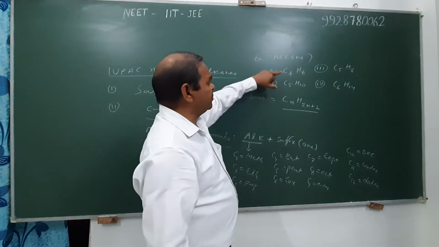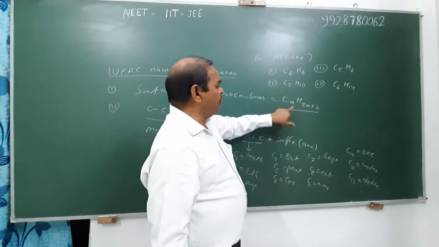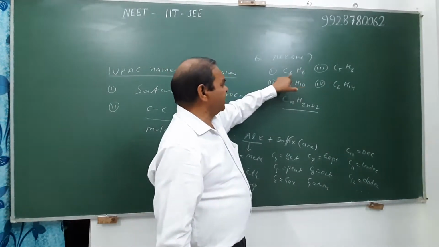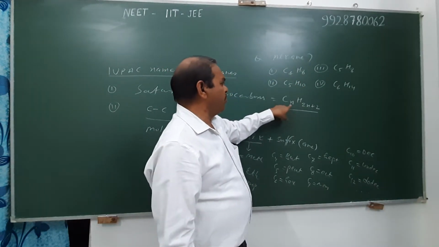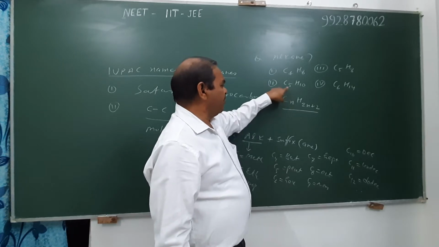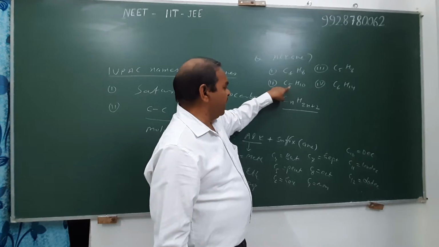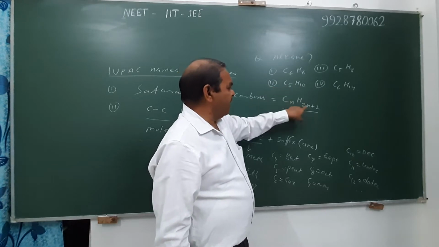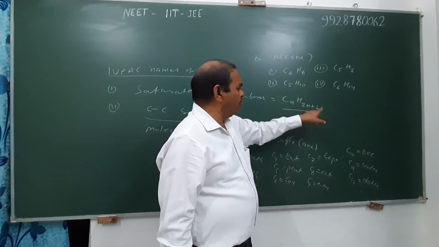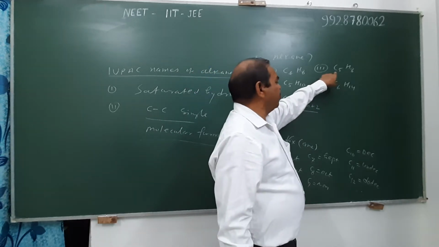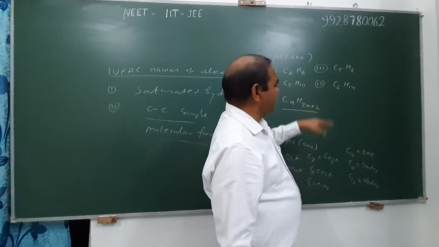For example, in the first compound, carbon is 4 and hydrogen is 8, so it is not alkane, it does not obey this formula. Similarly, the second compound does not obey this formula. When n is 5 and hydrogen is 10, it means CnH2n only, not plus 2. The third compound is also not alkane, but the fourth compound is the alkane.